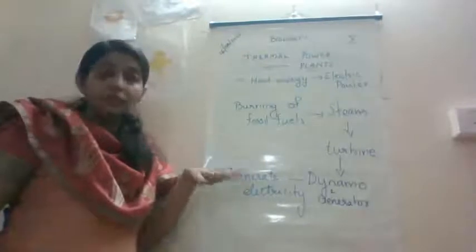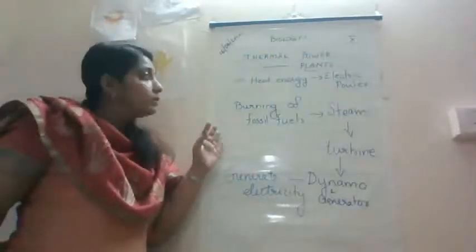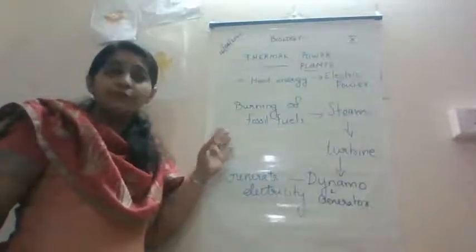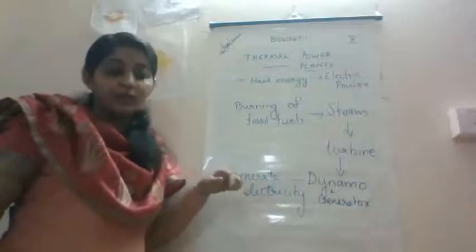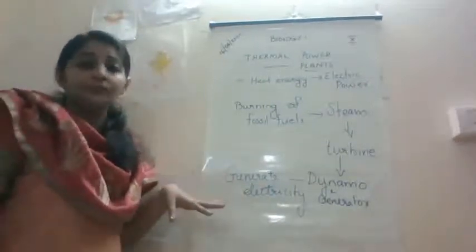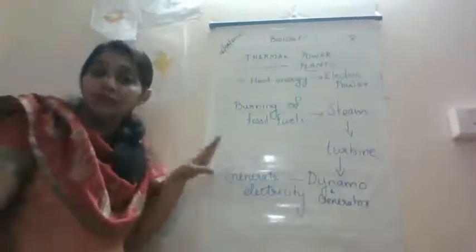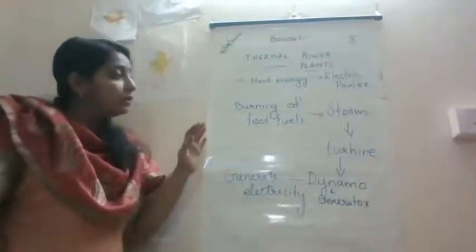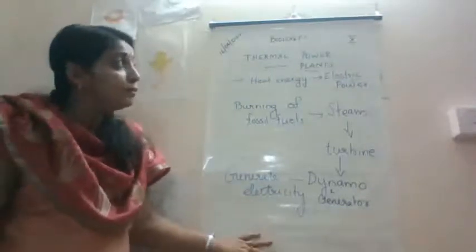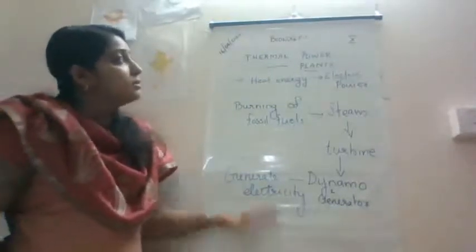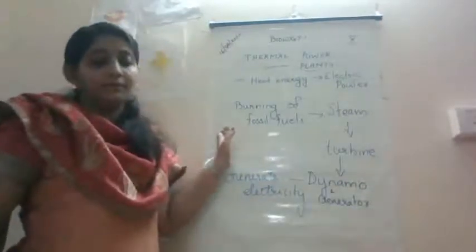So to reduce that, thermal power plants are set up near the coal or oil fields so that we can minimize the cost of production and also the cost of transportation. And the transmission of electricity will be more efficient in the case of thermal power plants. So this is the next conventional source of energy.